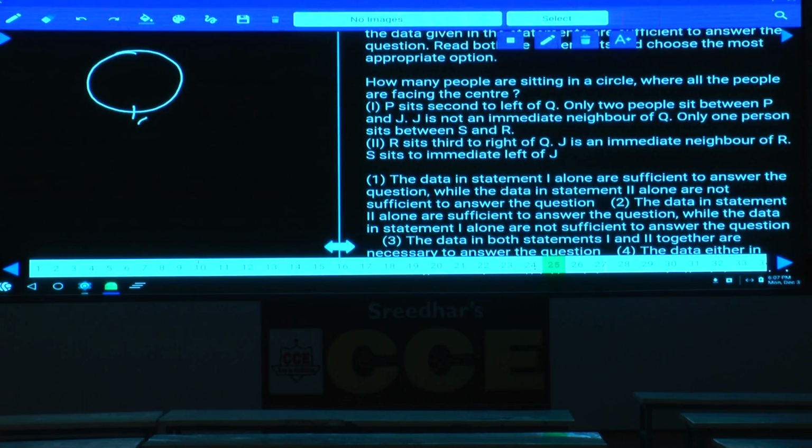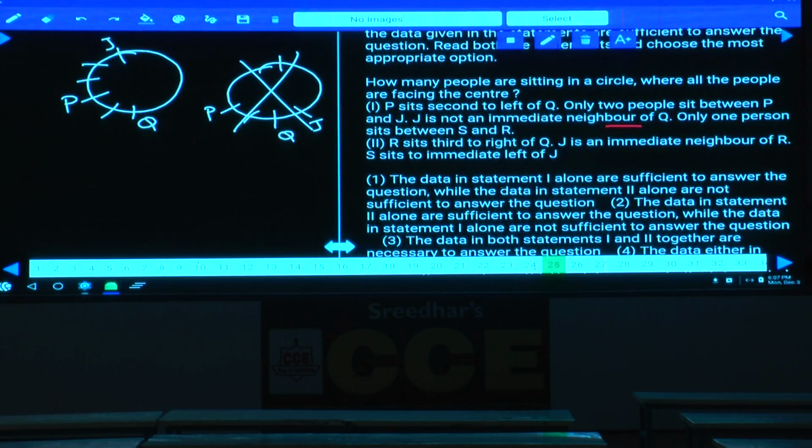I am taking Q at this place. P sits second to the left of Q, so P will be here, and only 2 people are between P and J. J can be here, that is one possibility. What is the second possibility? Q at this place, 1 person at this place, and P is here. J can be at this other place. There are 2 possibilities in condition number 1. And J is not an immediate neighbor of Q. As J is not an immediate neighbor of Q, the second case is completely ruled out.